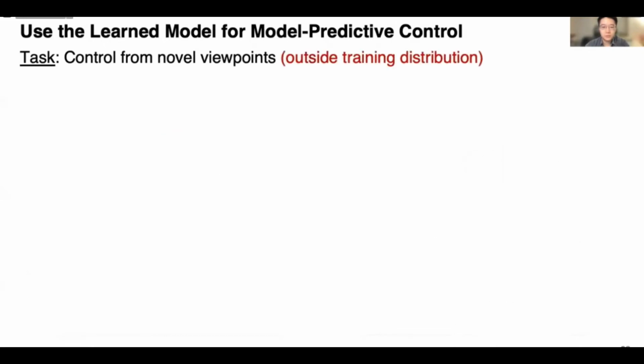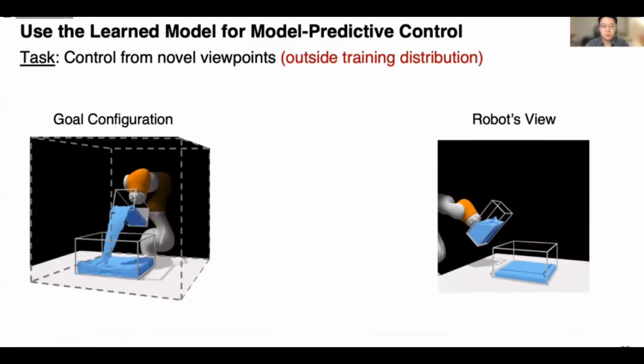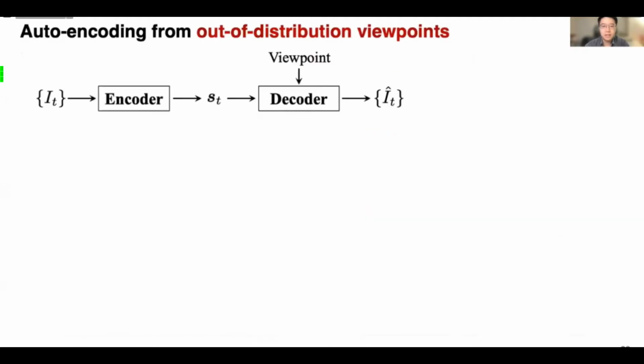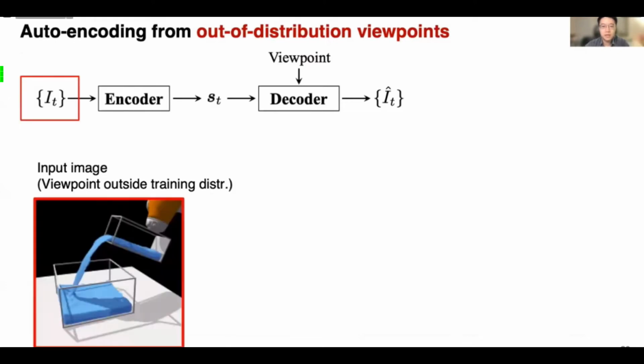Being able to control from novel viewpoints is great, but what about viewpoints that are outside the training distribution? It requires us to perform extrapolation generalization. Let us go back to the auto-encoding process and see what will happen when we encounter out-of-distribution images. The image will go through the encoder and give us an amortized estimation of the state, s_T.